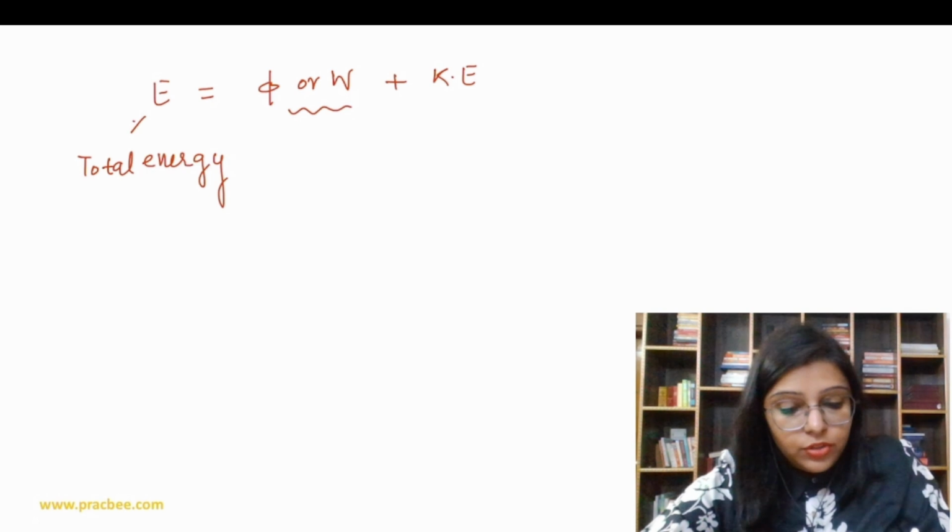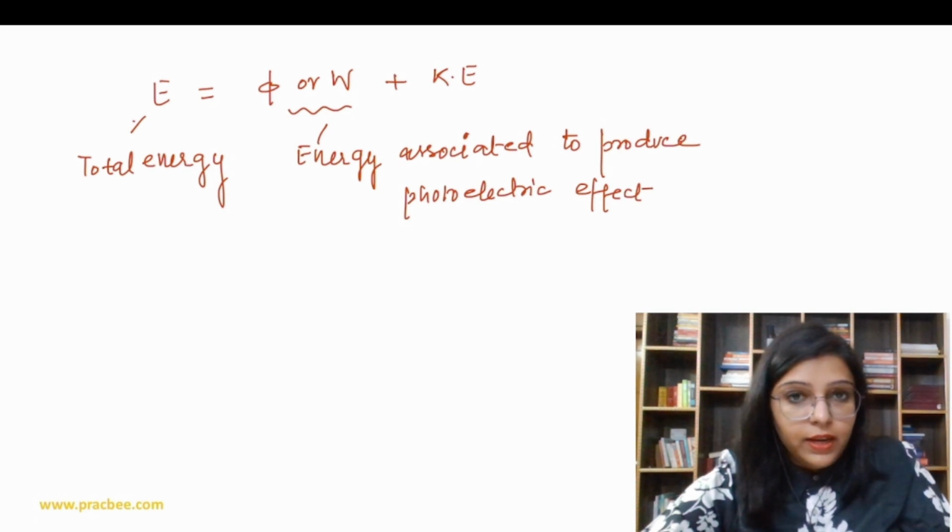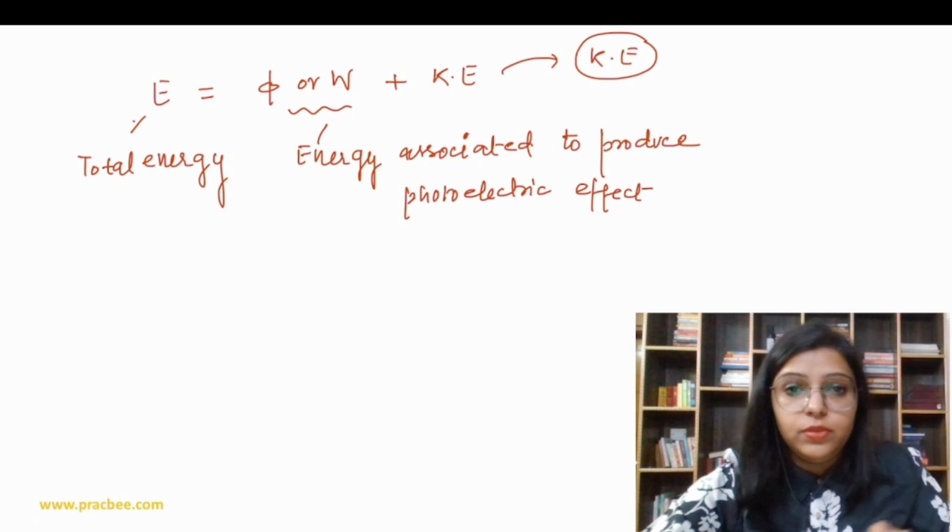The work function is the energy required to produce the photoelectric effect, and the rest of the energy is converted to kinetic energy.